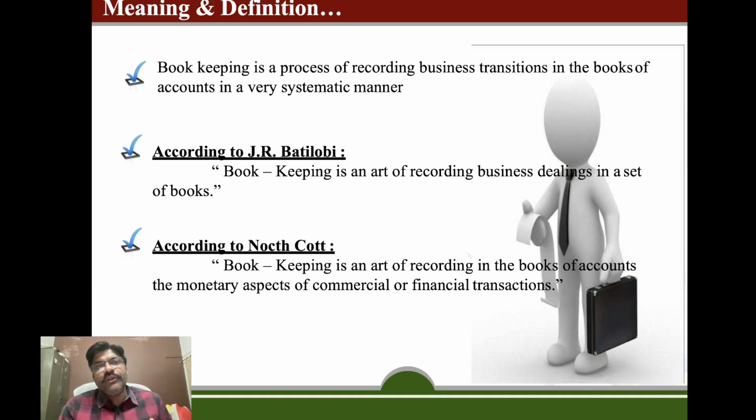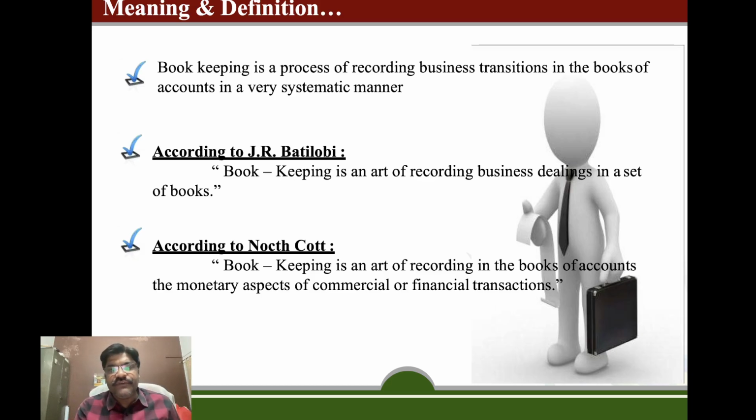When we are going to learn about accounting, the basic thing is to know what bookkeeping is. Bookkeeping is a process of recording business transactions in the books of accounts in a very systematic manner. The point to be underlined here is that recording of transactions in a systematic manner is known as bookkeeping. Various authors and accountants have given specific definitions of bookkeeping.